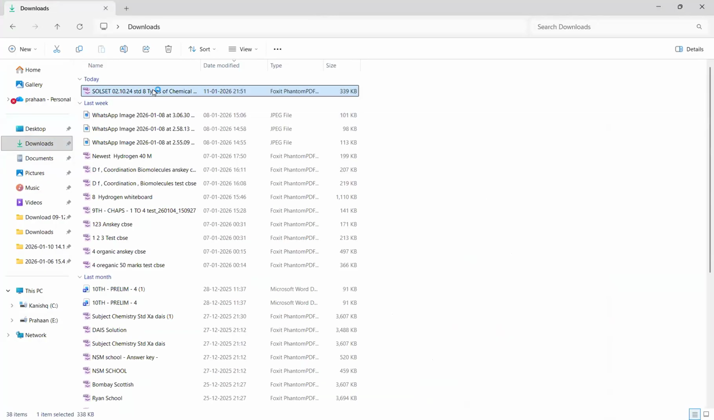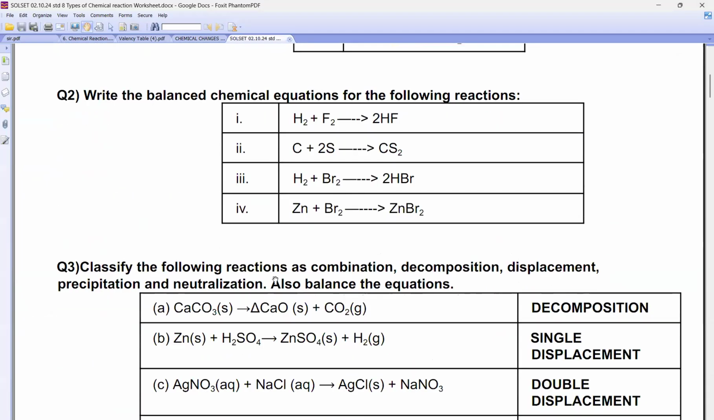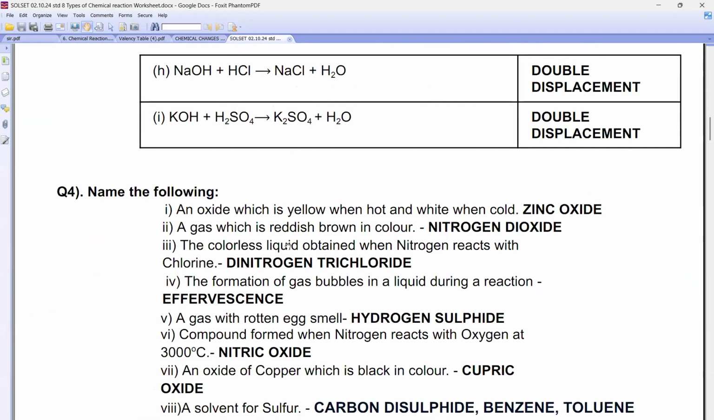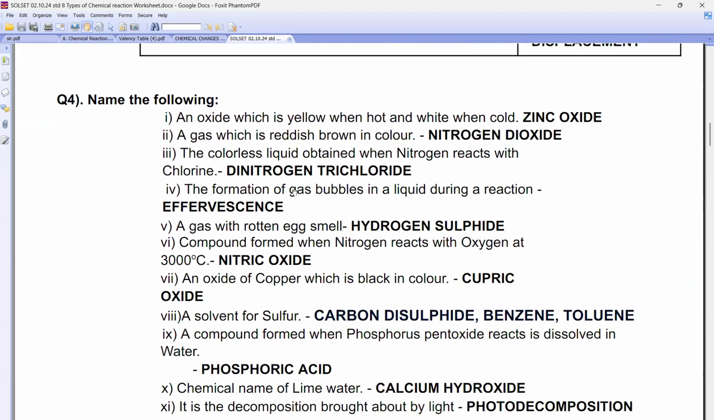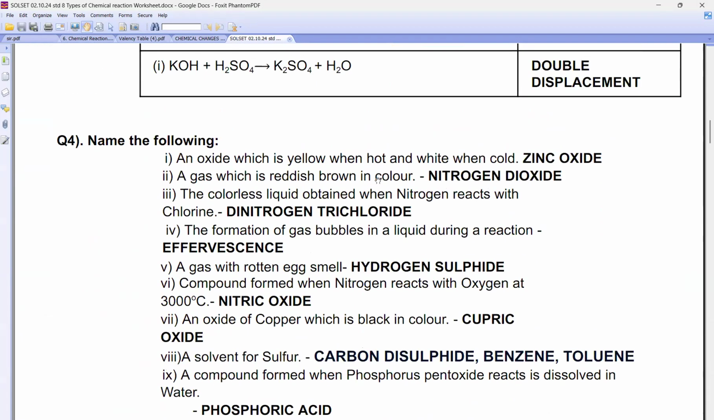Now this is your AVM worksheet, beta, if you see. Now tell me, beta. Don't forget about balancing the reaction and all those things.